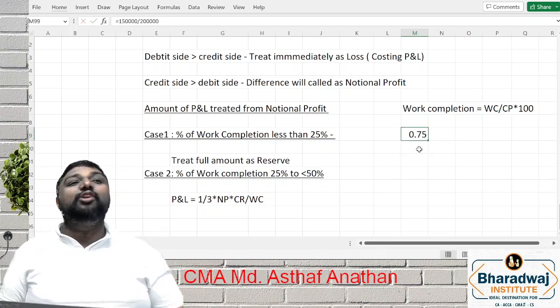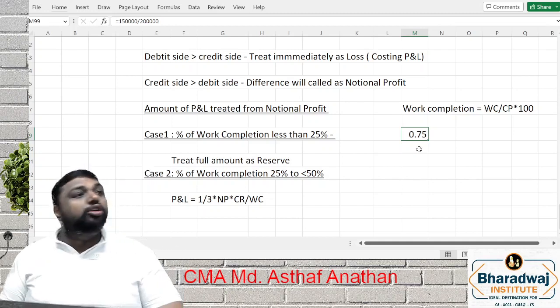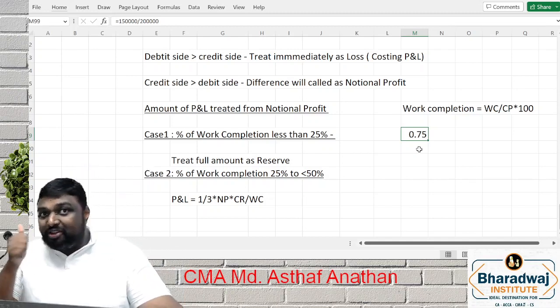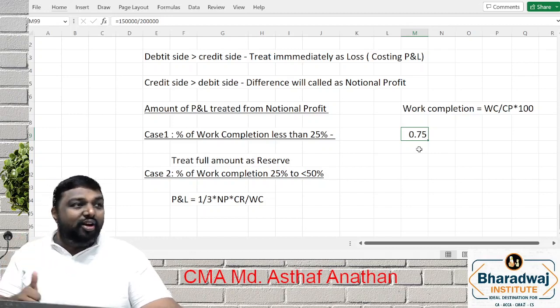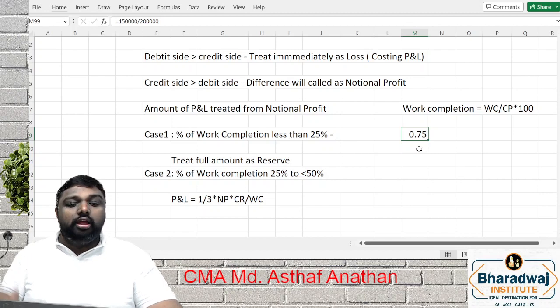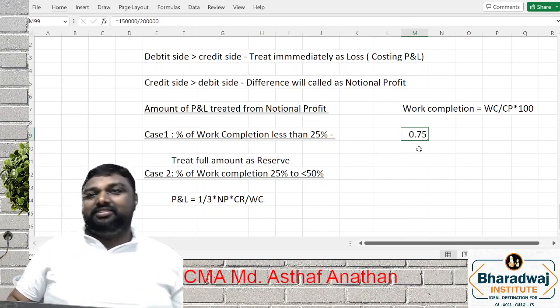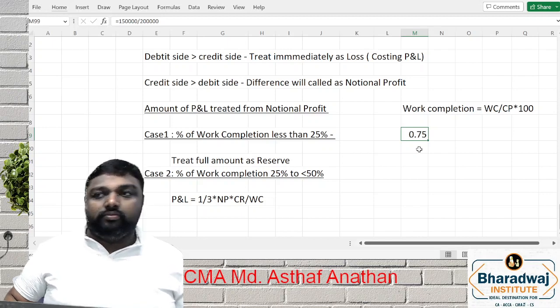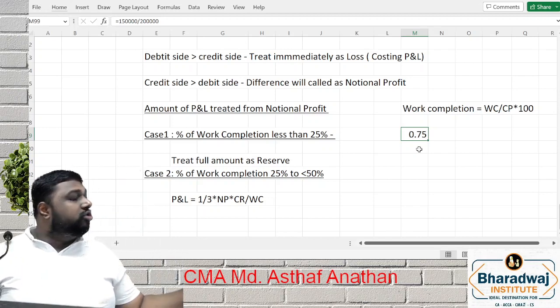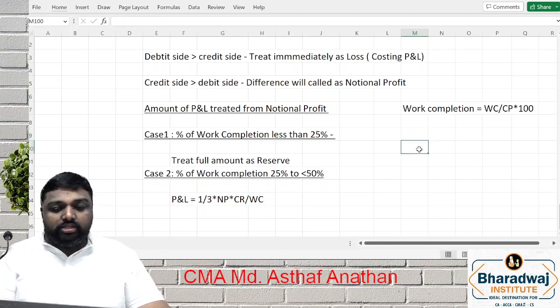That percentage you have to multiply. Are you clear? So stage 2 is 25% to less than 50%, where the profit to be treated is 1/3 into notional profit into cash received by work certified.